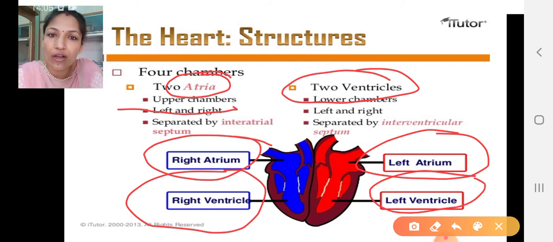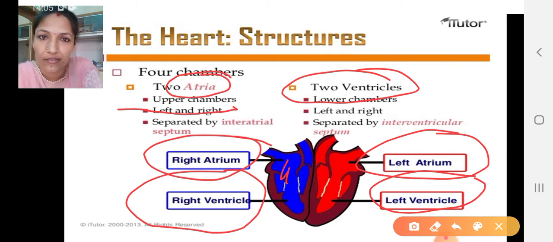Oxygenated blood is represented with red and deoxygenated with blue. So the right part of the heart contains deoxygenated blood, represented by blue, and the left part of the heart carries oxygenated blood.